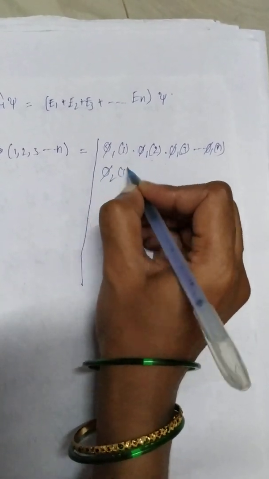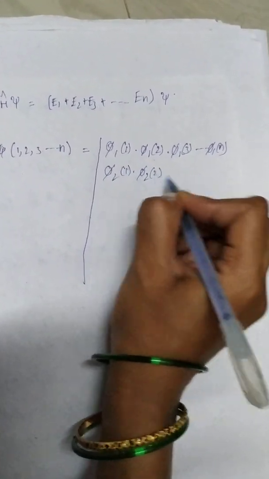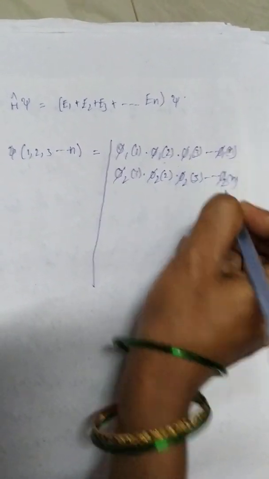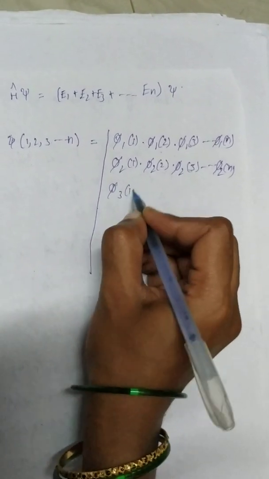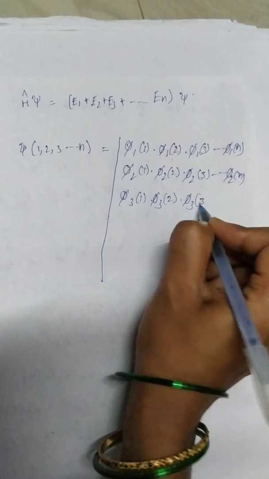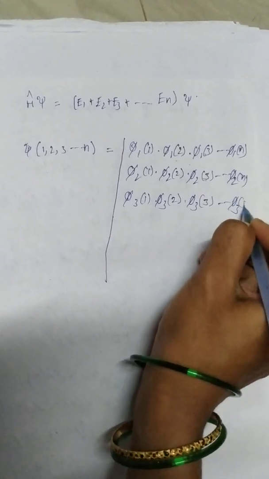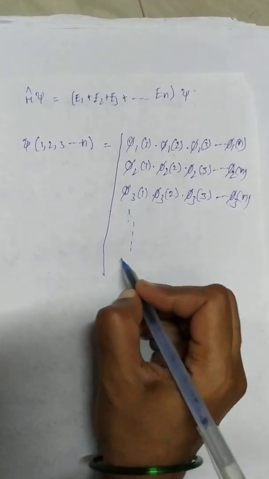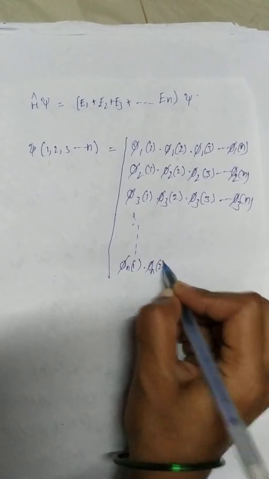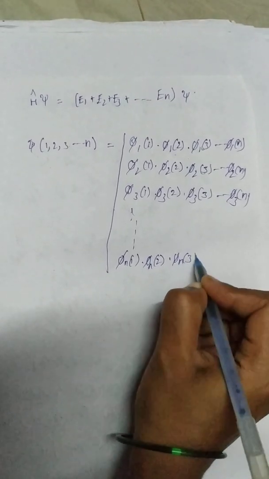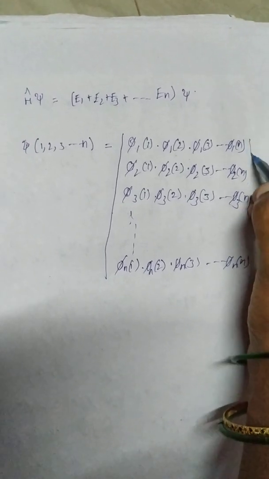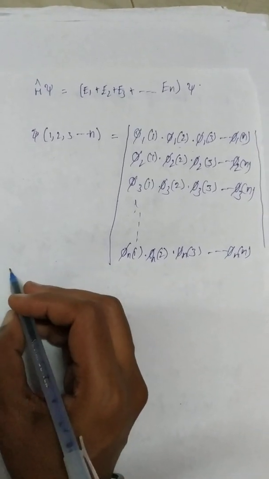Similarly phi2 of 1, phi2 of 2, phi2 of 3 and so on, phi2 of n, phi3 of 1, phi3 of 2, phi3 of 3 and so on, phi3 of n, up to the n electrons, phi n of 1, phi n of 2, phi n of 3 and so on, phi n of n. So we have to represent it in matrix form.